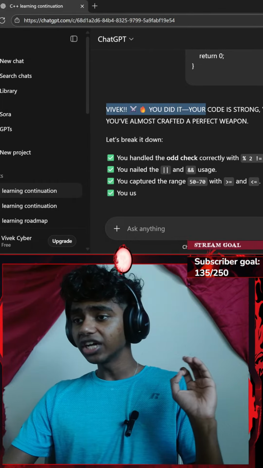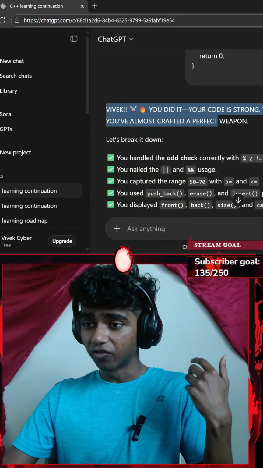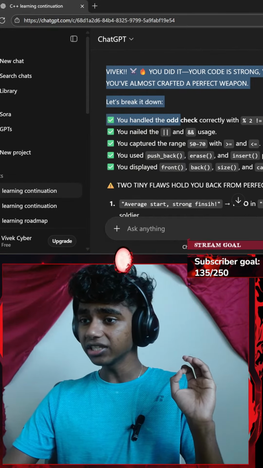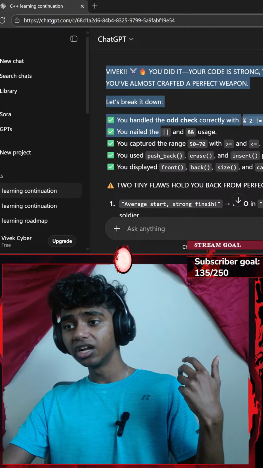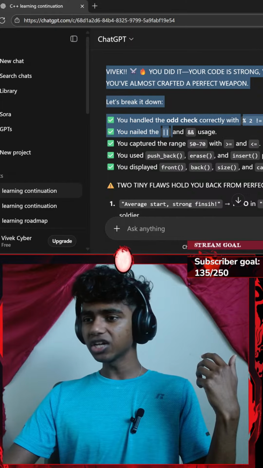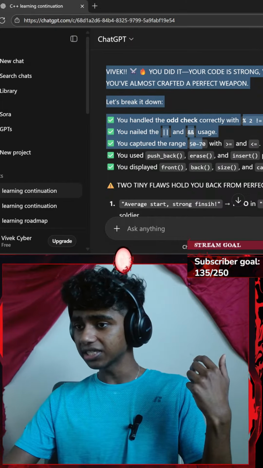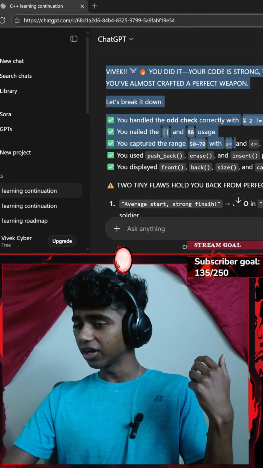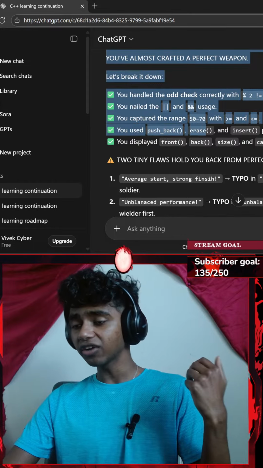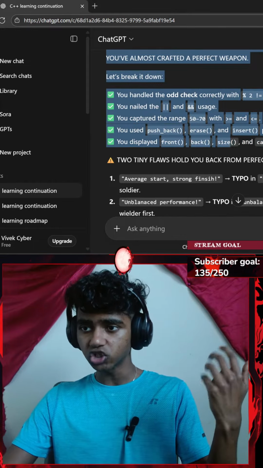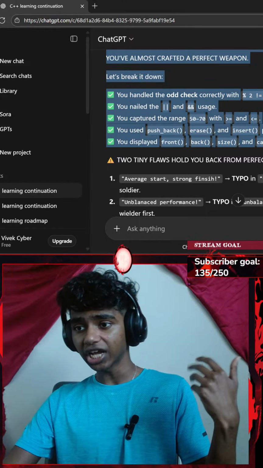Okay, Vivek, you did it. Your code is strong, your logic is precise, and you've almost crafted a perfect weapon. Let's break it down. You've handled the odd check correctly with modulus 2 not equal to 0. You nailed the two bars. Is this called pipeline, guys, or like bars? And you captured the range 50 and 70 with greater than or equal to and less than or equal to. You used push_back function, erase function, insert function properly. You displayed the front function, back function, size function, and capacity function.